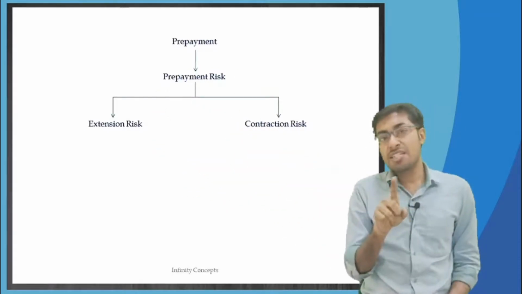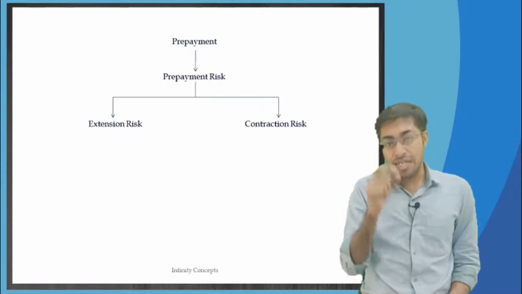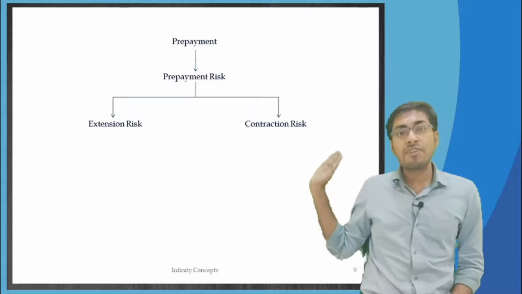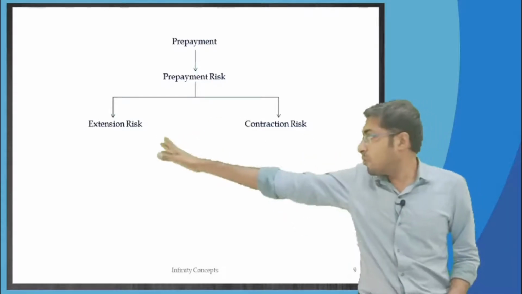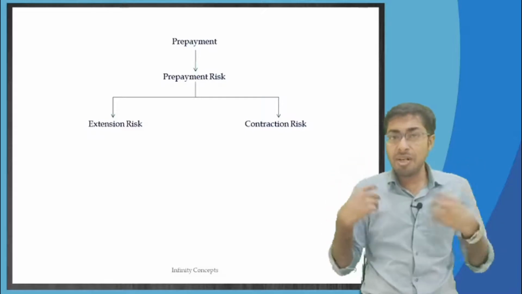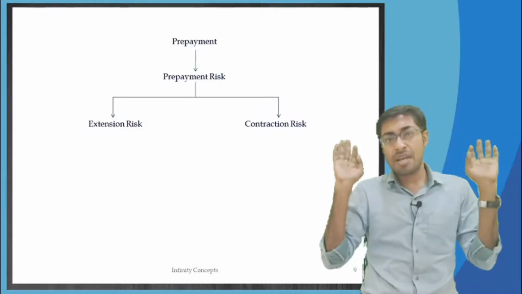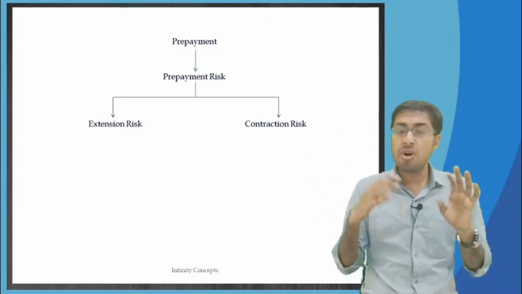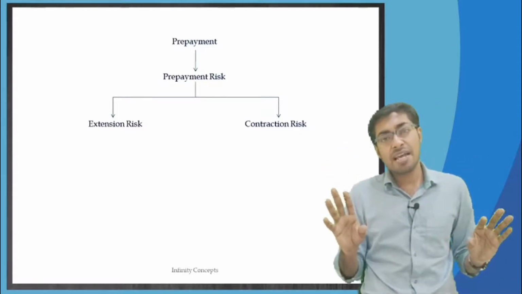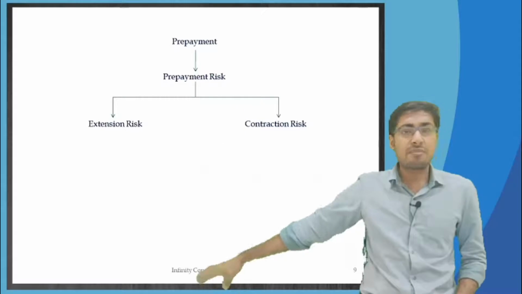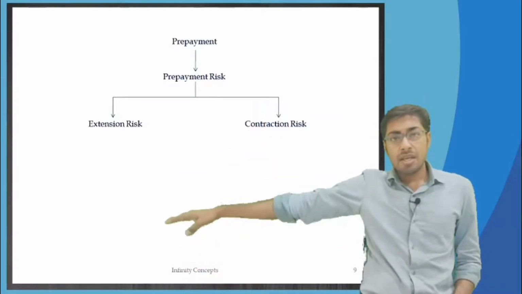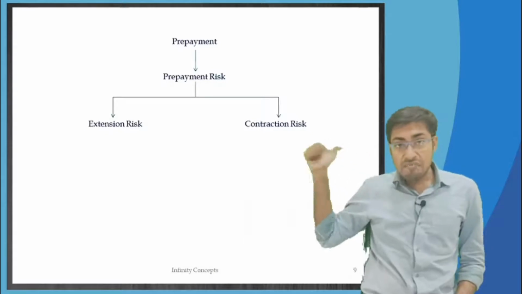Who faces extension and contraction risk? In short, who faces prepayment risk? It is the investors who are facing prepayment risk. These home loan borrowers have their own discretion. They can come and prepay anytime. If they want, they may not prepay. If they want, they may prepay a little bit more, or a little bit less. So they are at their own whims and fancies. We are not talking about these guys; we are talking about the investors.